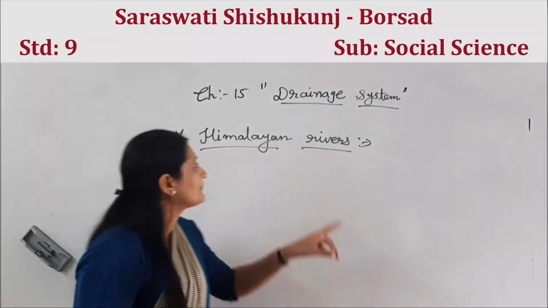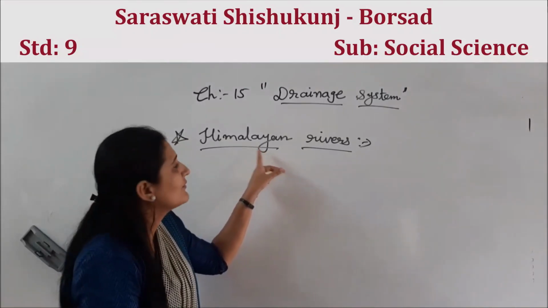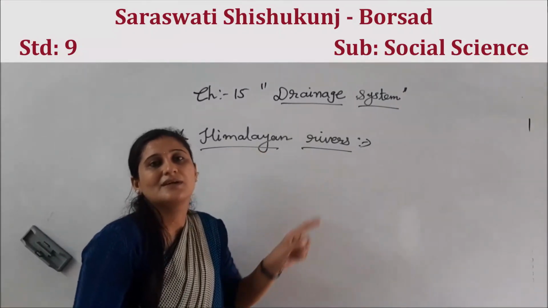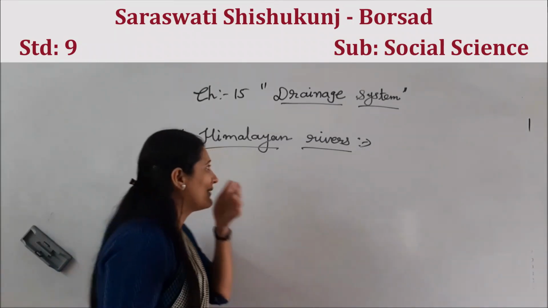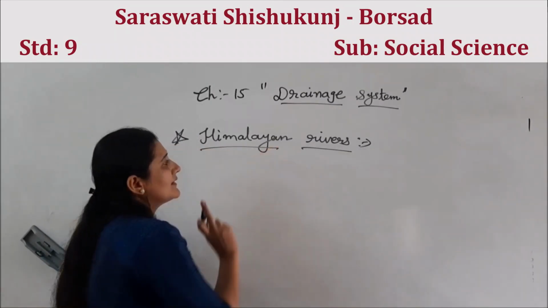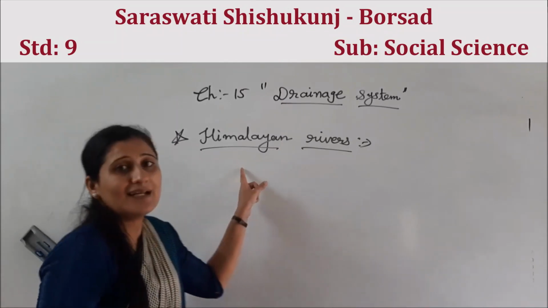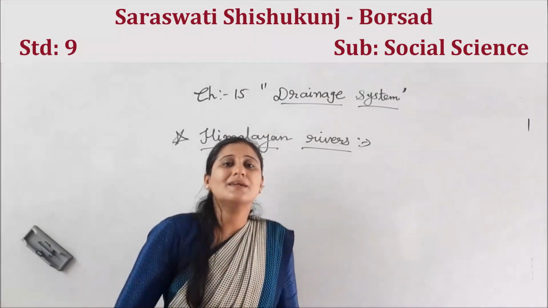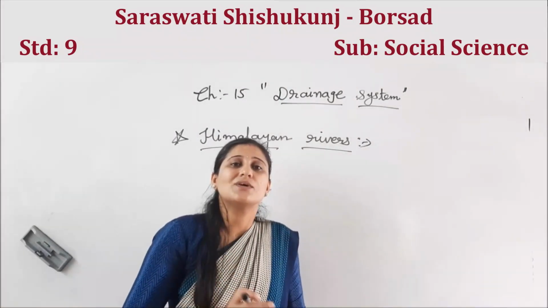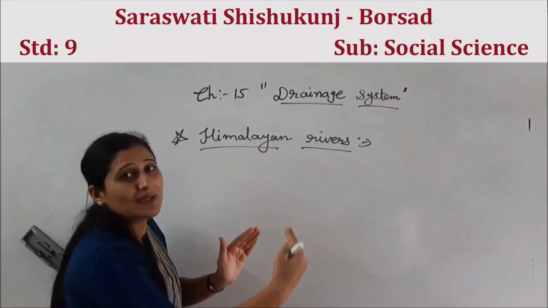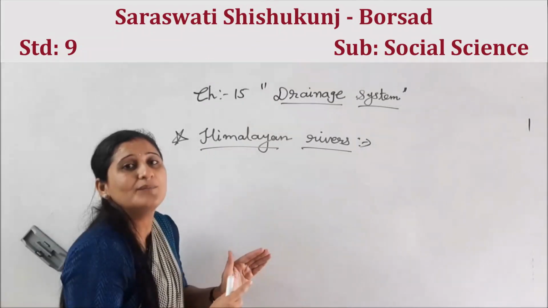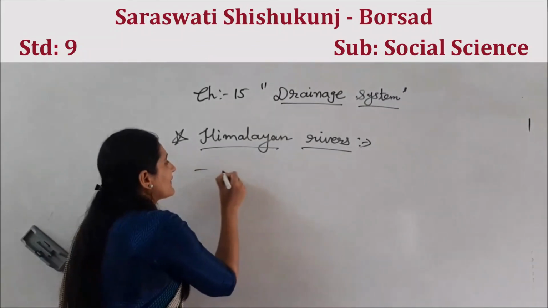So first I will start with Himalayan rivers. Let's have a look. Generally there are three major rivers of Himalaya, meaning they originate from Himalaya. Which three?